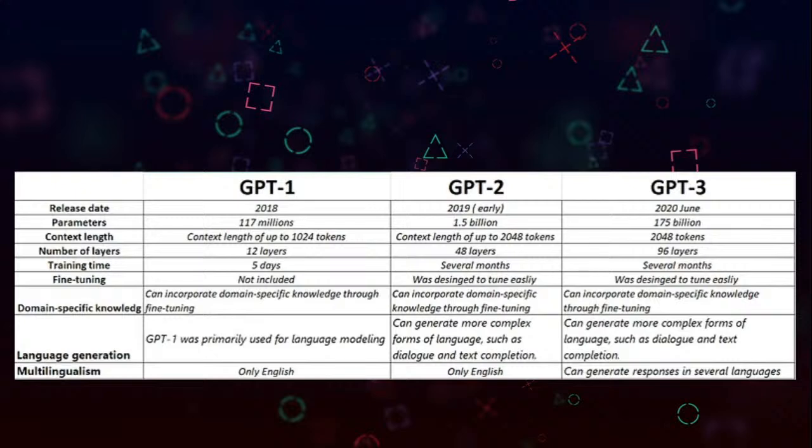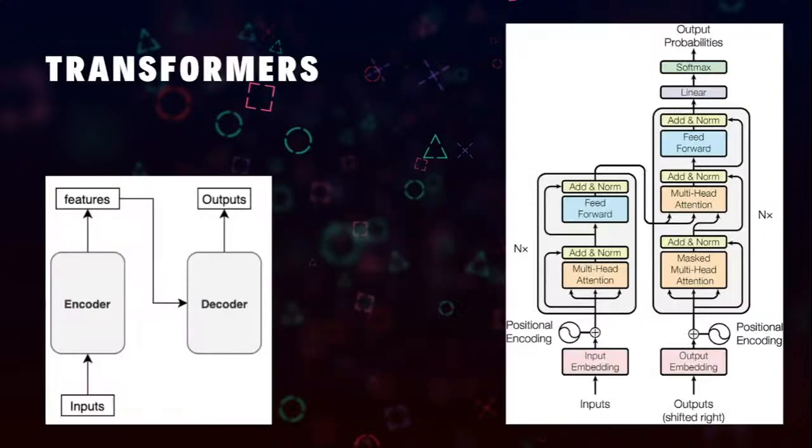Training time has also increased, because once you improve all these things, the training time is going to be high. For example, GPT-1 was trained for 5 days, and GPT-2 and 3 for several months. Imagine how much time and energy they have spent on this. And with fine tuning, we can now get domain specific knowledge, and nowadays they are having it multilingual too. So these transformers have two things.